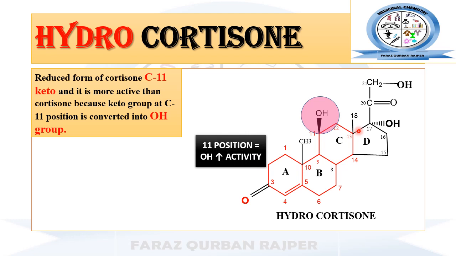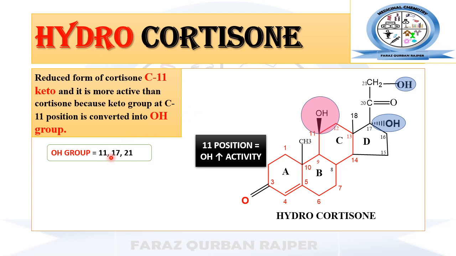The presence of this hydroxyl group increases the activity of hydrocortisone. It means that due to this hydroxy group, the biological or glucocorticoid activity of hydrocortisone is greater as compared to cortisone.